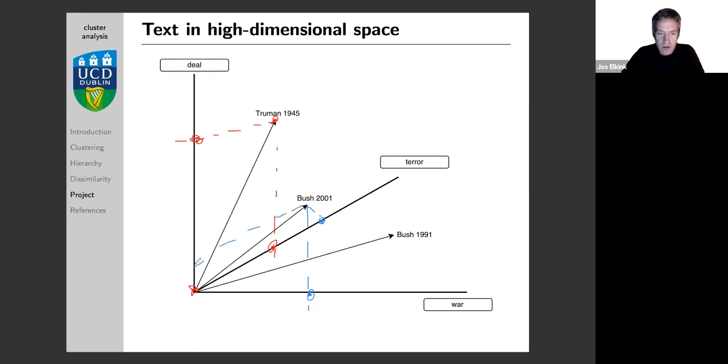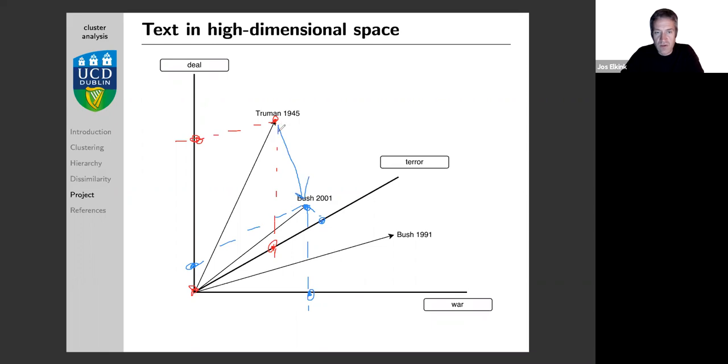But not as often as Truman. So he talked much more about terror than Truman did. He talked much more about war, and he talked much less about dealing. So now we have a location in space for this particular speech, and we can talk about the distance between those two points.